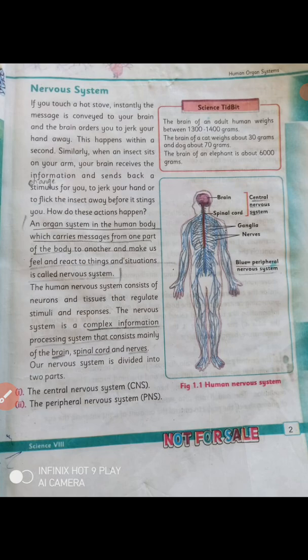The central nervous system consists of brain and spinal cord, and the peripheral nervous system consists of nerves, and the neurons consist of different types of neurons.